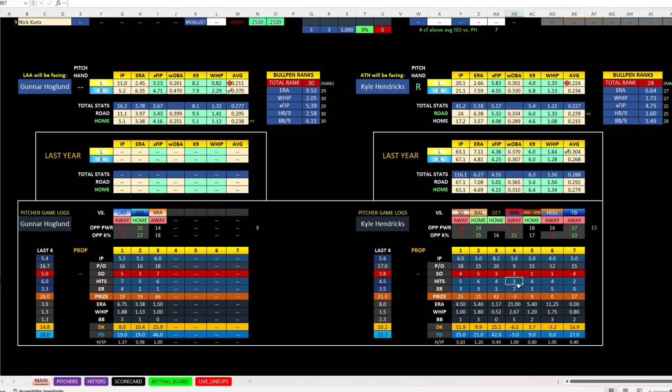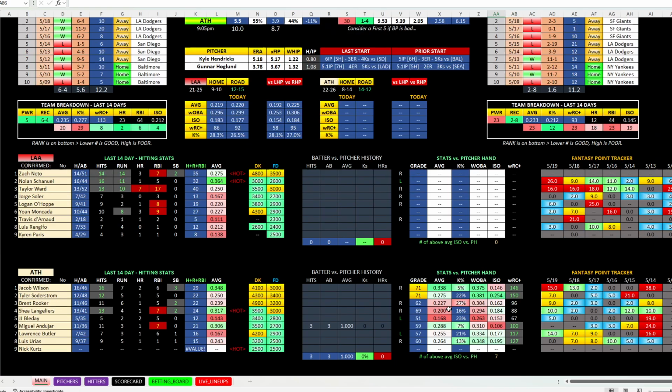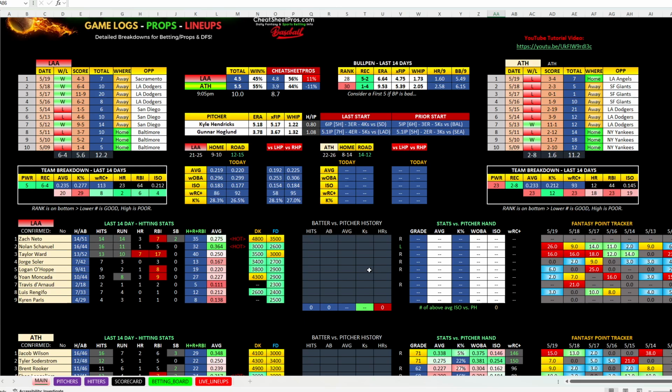I don't know how you have 3 hits and 7 earned runs. Oh, he walked 5. Okay. So he got killed here, but I don't know. The plus 140, I love it. I can't wrap my head around why in the world Sacramento is favored, so we're going to go with that as one of our favorite bets.